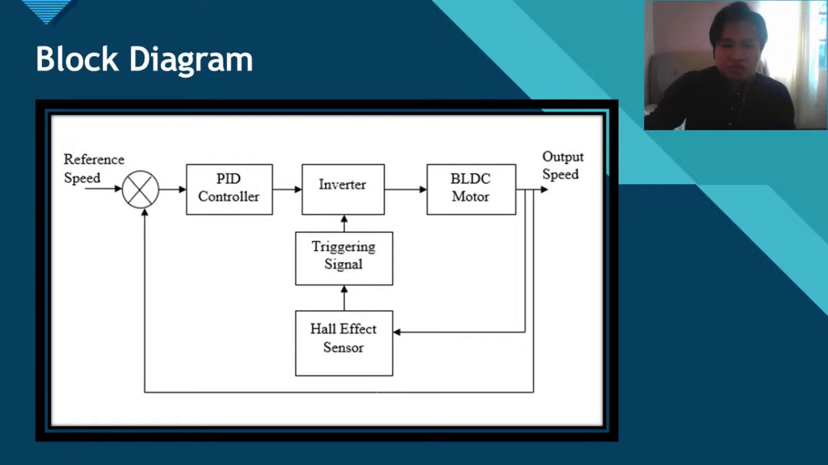this PID controller will control our inverter, and this inverter will determine which coil for the BLDC motor to energize and de-energize. And our output here will be connected back to the Hall effect sensor, and the Hall effect sensor output will be transmitted back to the trigger signal and it will be transformed into data, and this will feed to our inverter to determine the sequence of our coil to be energized or de-energized. And our unity feedback system here is to eliminate any error from the output speed difference with the reference speed to get our final speed.